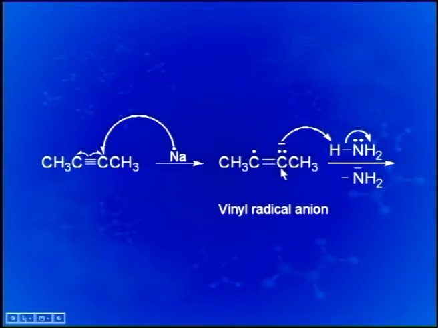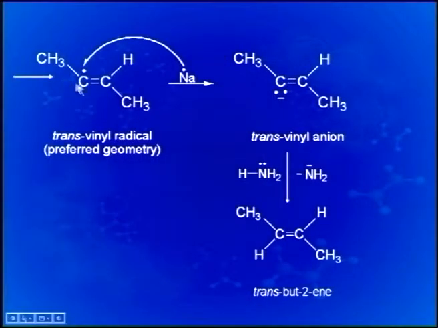As a result, the carbon on the left hand side has one electron in its p orbital. This species is a radical anion, because one carbon has a single electron and another carbon in its p orbital has these two electrons representing an anion, and the other one representing simply a radical. The next step of the reaction is shown. This radical once again receives an electron from sodium and it becomes an anion. Then, on further reduction, one hydrogen atom from ammonia is taken from here, and this gives you trans-butene.